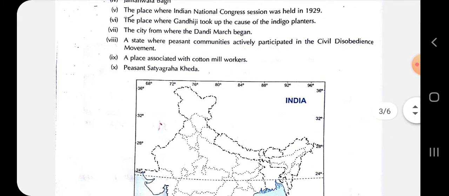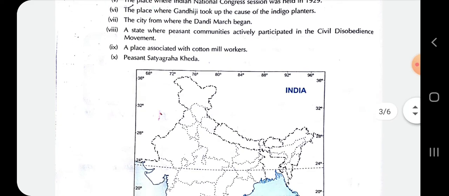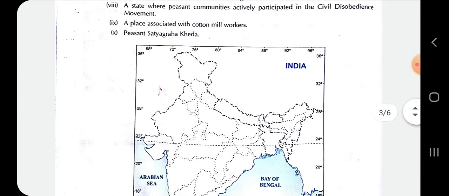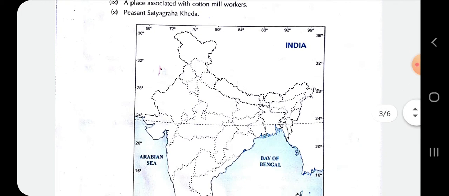Number 6, the place where Gandhiji took up the cause of the indigo planters. The city from where the Dandi March began. A state where peasant communities actively participated in the civil disobedience movement. A place associated with the cotton mill workers. And lastly, peasant satyagraha Kheda.